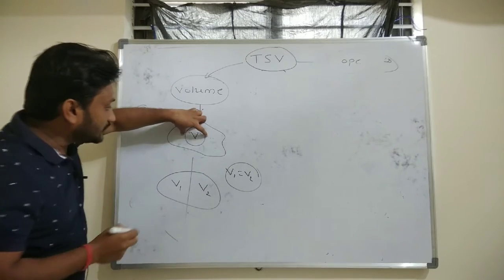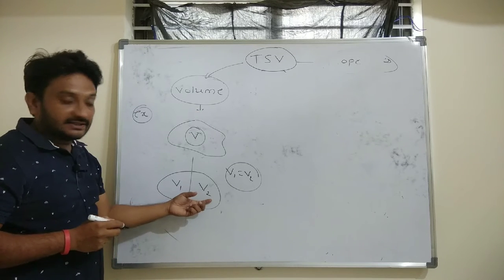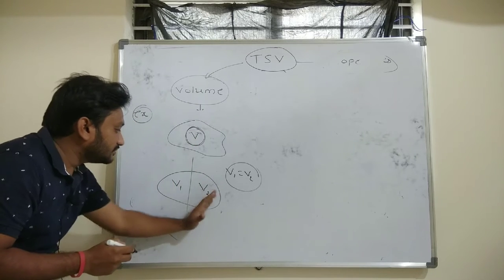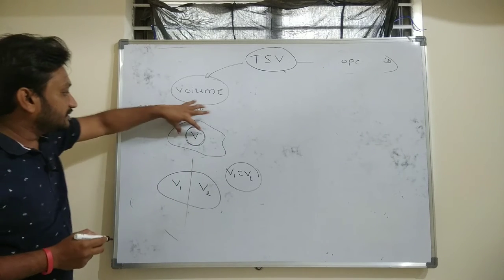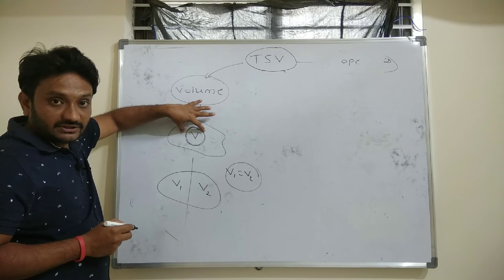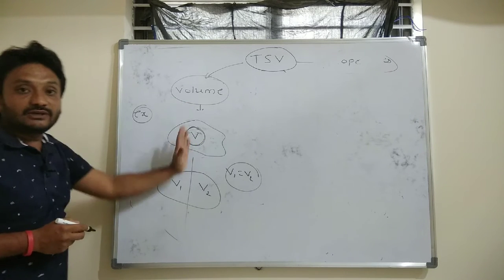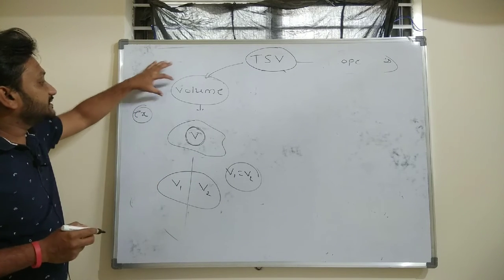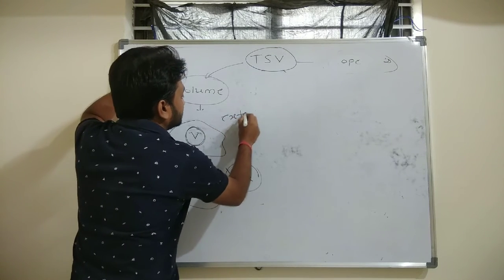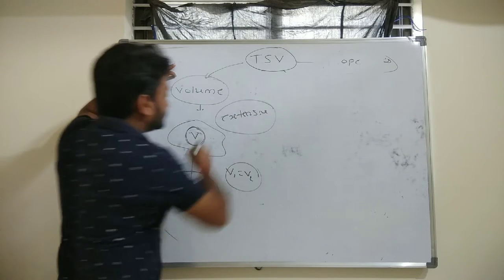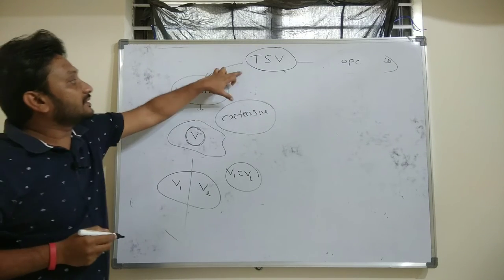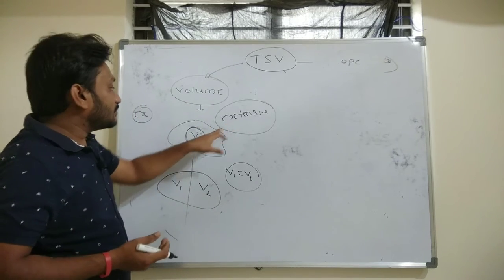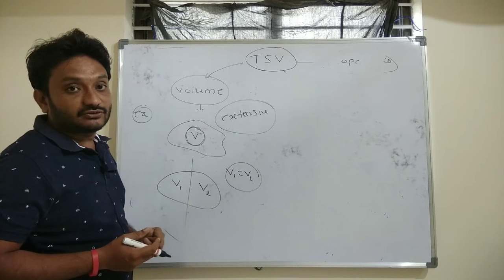But in this case, what is happening? When you divide the total volume of the system into two equal halves, the relevant variable you considered, volume, is changed. So when the value changes when you divide the system, it is an extensive property. If the relevant state variable or thermodynamic variable changes when you divide the system, then we call it an extensive property.